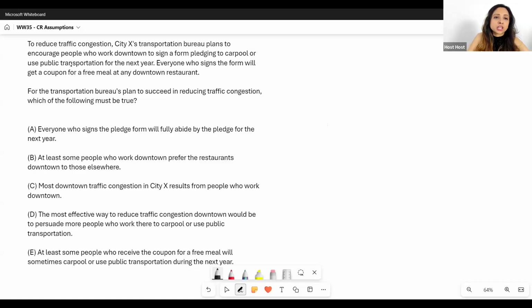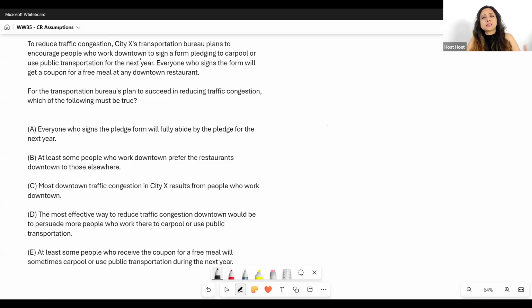To reduce traffic congestion, City X's Transportation Bureau plans to encourage people who work downtown to sign a form pledging to carpool or use public transportation for the next year. So there is traffic congestion in City X.